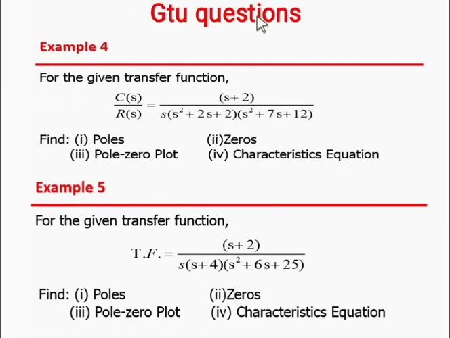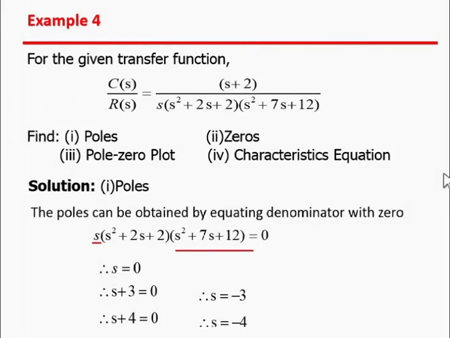Now the practice questions. For the given system, transfer function C(s) by R(s) equal to s plus 2 divided by s square plus 2s plus 2 into s square plus 7s plus 12, find the pole zero plot and characteristic equation. Another example: the transfer function equal to s plus 2 divided by s plus 4, s square plus 6s plus 25. Find the pole zero plot and characteristic equation. The solutions of these two examples, example 4 and example 5, are given in the PPT. So try yourself and check, and ask if there is any query.